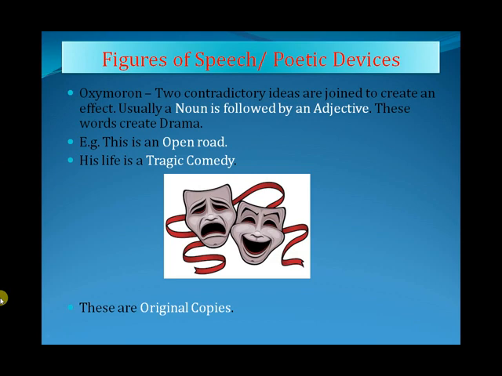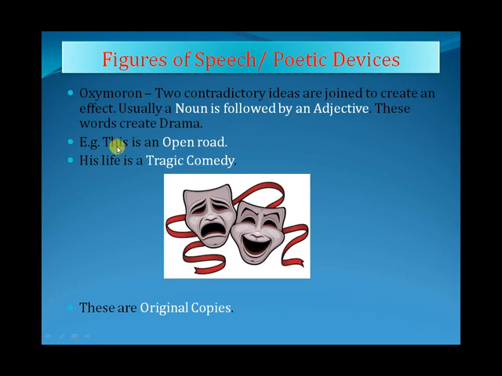Now next is oxymoron. Two contradictory ideas are joined to create an effect. Usually a noun is followed by an adjective. These words create drama. So oxymoron is used to create drama, and while you read the sentence, we see that the noun is followed by an adjective.